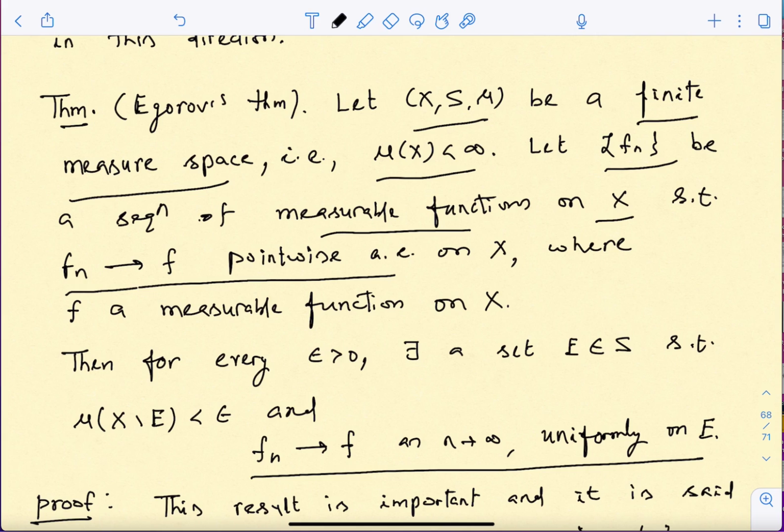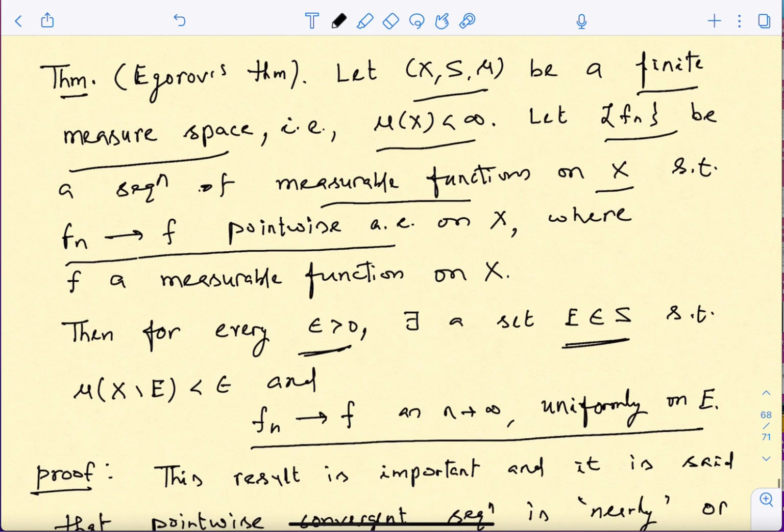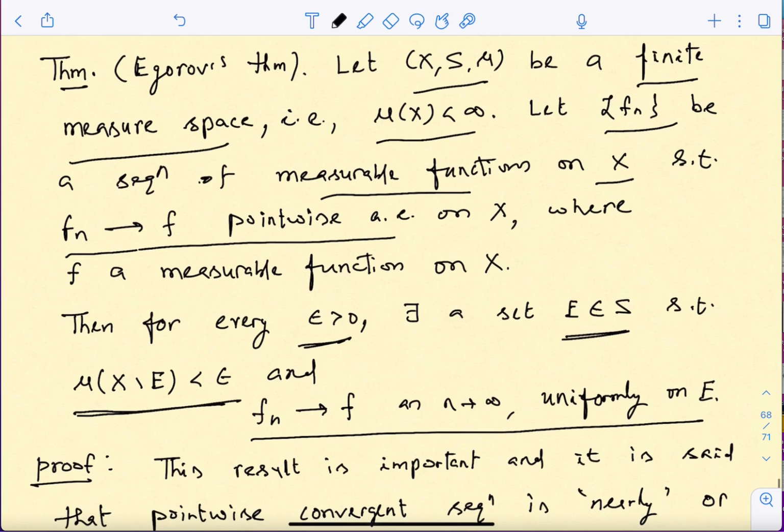So if you take an epsilon positive, this theorem guarantees that you can find a measurable set E in S, such that the complement of this set has measure less than epsilon, so this E is almost full up to this epsilon. But on this E the convergence is uniform.